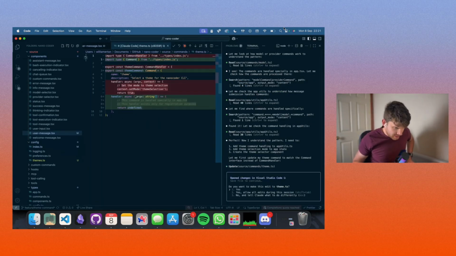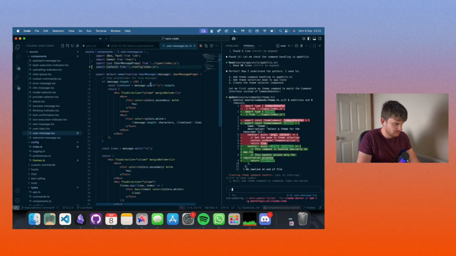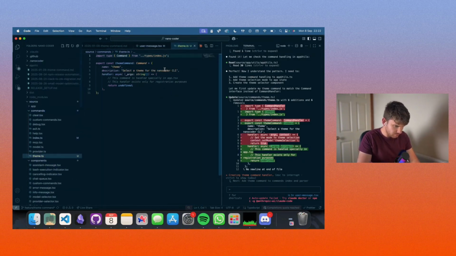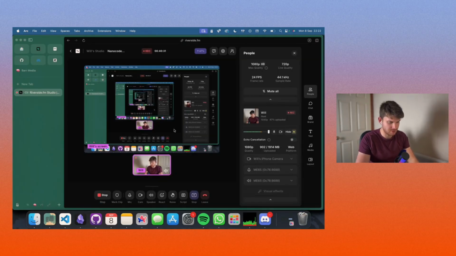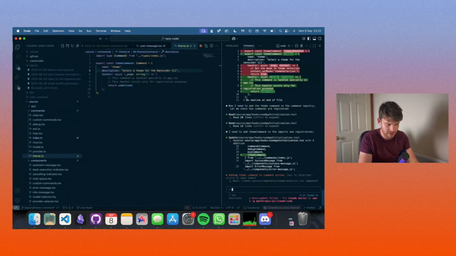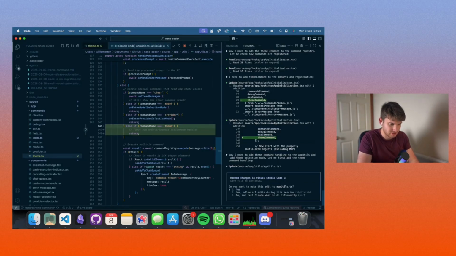Right, next bit of code. This is fine. One change I am going to make is in the command palette here. Nanocoder should be a capital N because it's a name. It's a noun, Claude. We're at 40 minutes. Jeez. I thought we would be a little bit quicker doing this. Apparently not. Doing it properly though. Theme command, pull that in, is correct. So far so good.